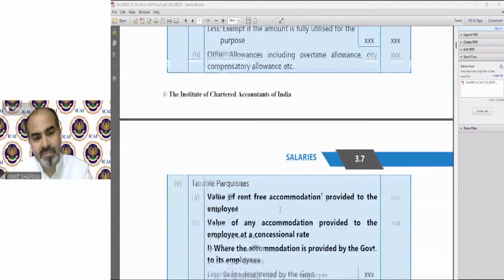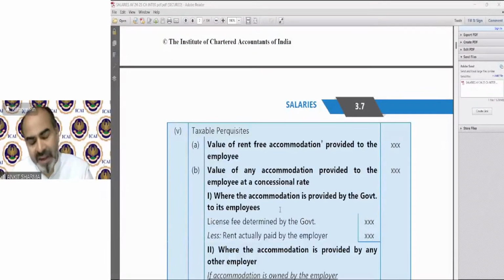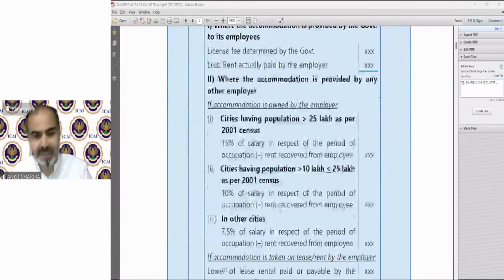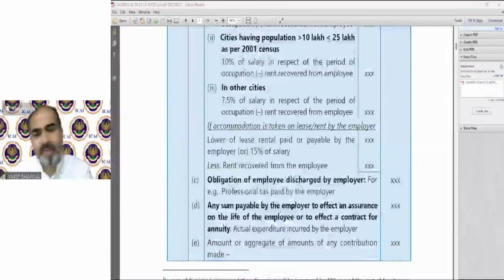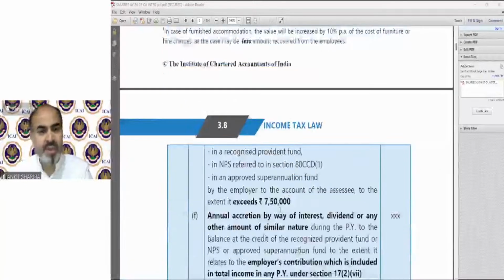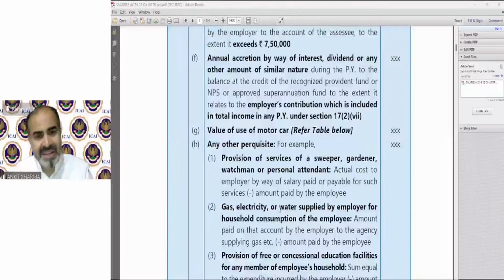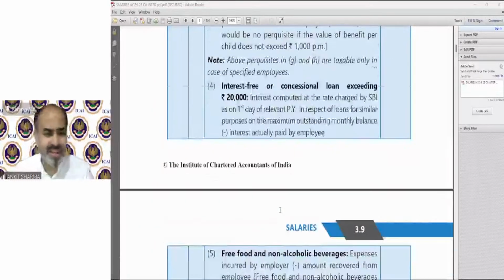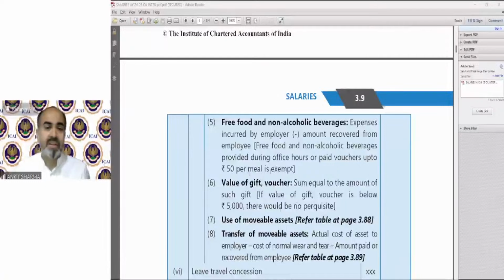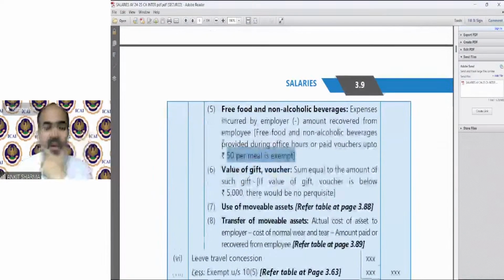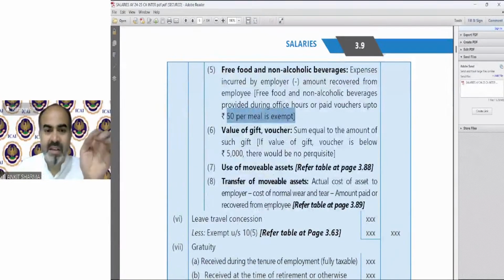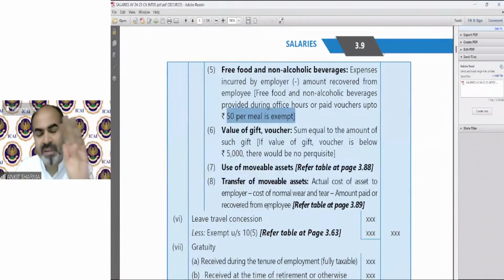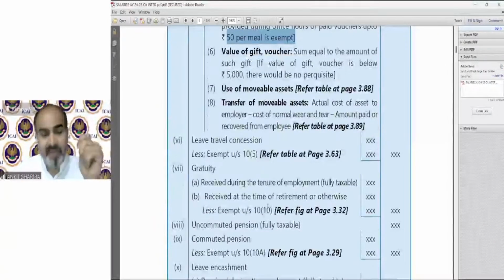Other allowances, taxable perquisite provisions, rent-free house, etc., we will discuss later. Same provisions for exemption, obligation, insurance, motor car perquisite and other perquisites. There is no difference in these concepts. Clear? Interest-free loan, free food benefit: this 50 rupees benefit is available under the optional tax regime, which is not available under the default tax regime. Clear? Then voucher and gift, use of movable asset, transfer of movable asset, we have already gone through these provisions. Leave travel concession, exemption is there.